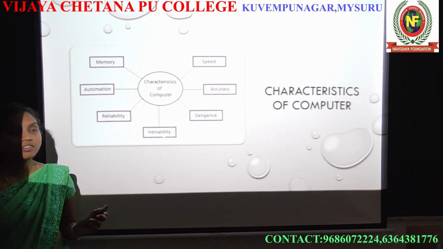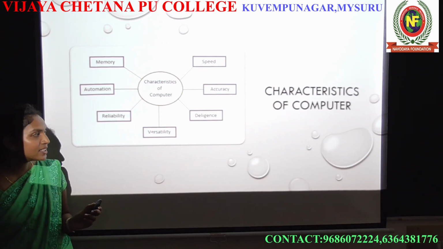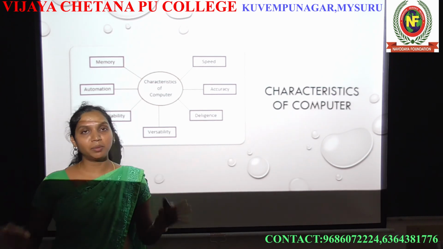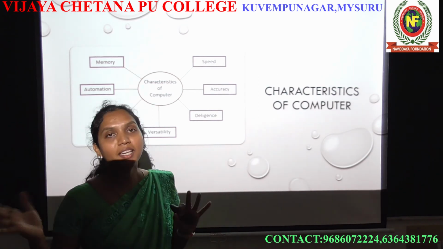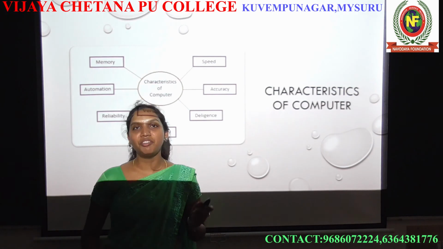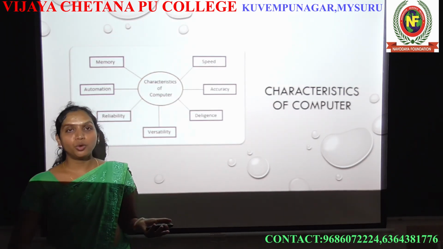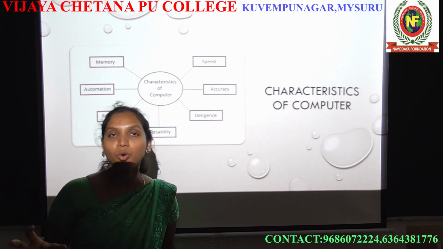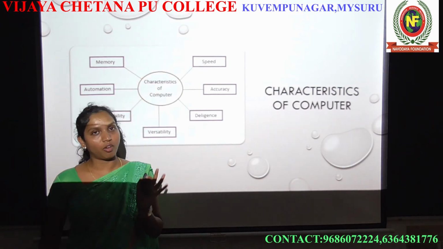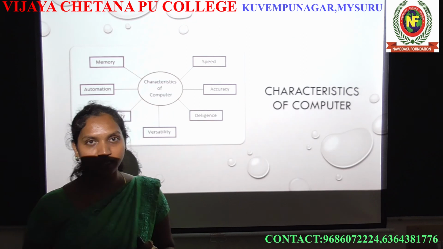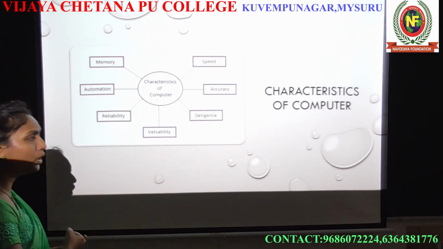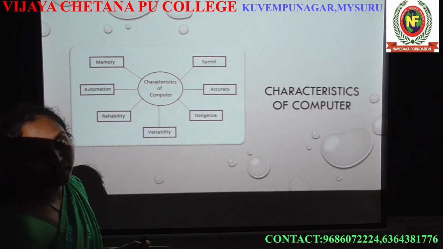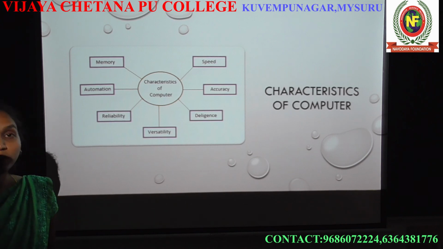And the next one is versatility. Versatility is nothing but being multi-talented. Every person may be multi-talented, some person may not have anything, but the computer, of course, has many talents. It may calculate, it may store, it may do anything. That's why we are using the computer in this generation.